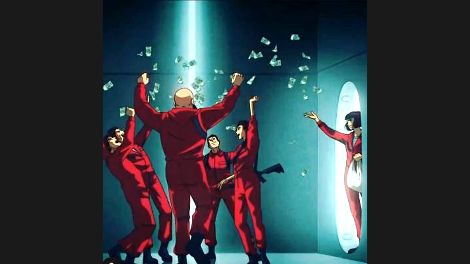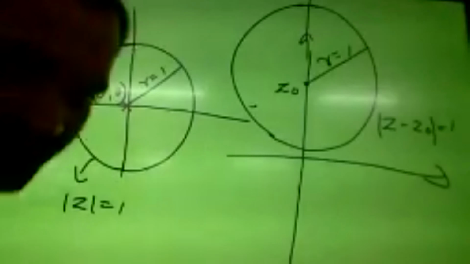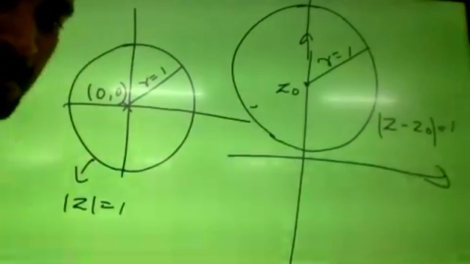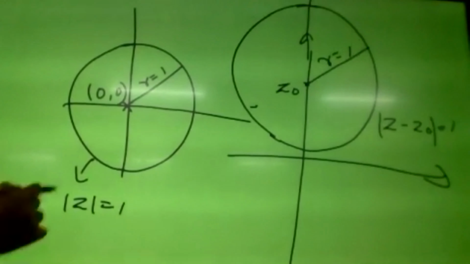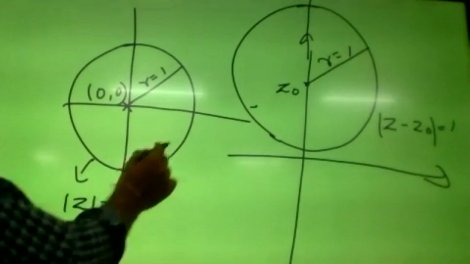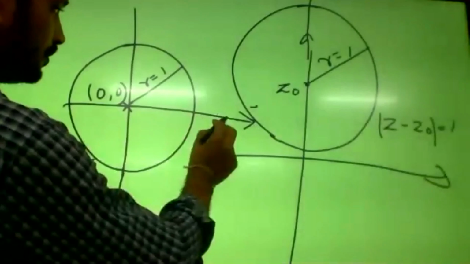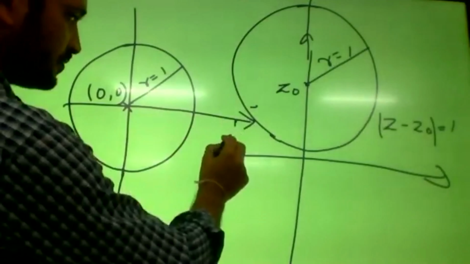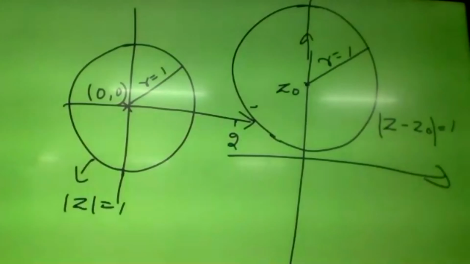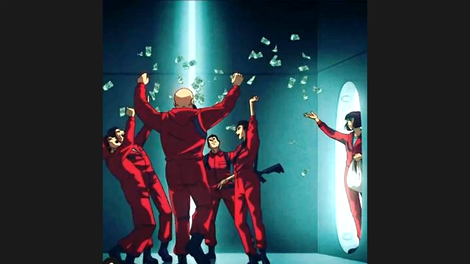Now just consider the circle with center origin and radius 2. If they give some point z, it will lie here, right?